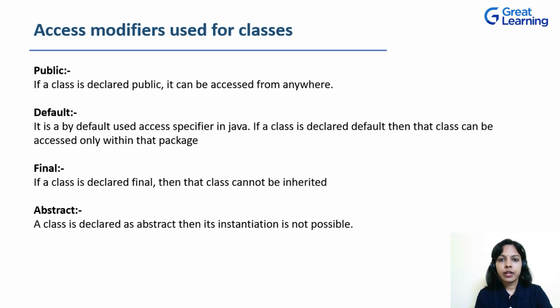The methods which are defined inside an abstract class can be abstract, and if a method is defined as abstract, then its implementation cannot be provided over there. The implementation for that has to be provided in a child class, which will extend that abstract class. So these are the access modifiers which are applicable for an outer class, or you can say generally for classes in Java. That is public, default, final, and abstract.